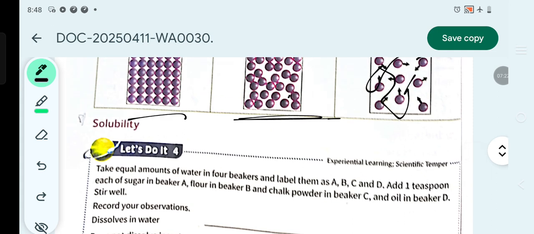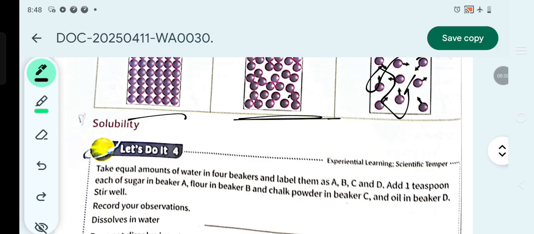Now next, solubility. Do you know what solubility is? To mix up together well. Well, you have heard in some books or sometimes said it's soluble in this and that, soluble in water, soluble in oil. So what is solubility at all? Well, it's the quality of an object being mixed into another object properly. So let's learn about it a bit more.